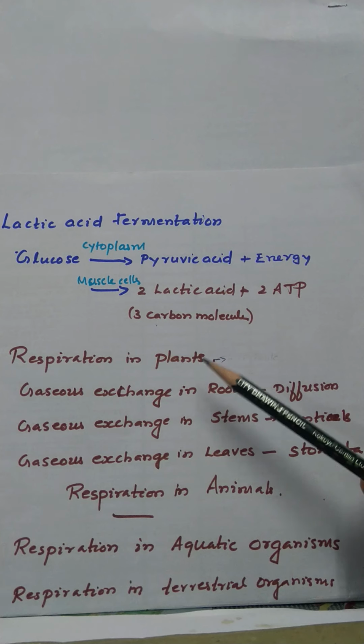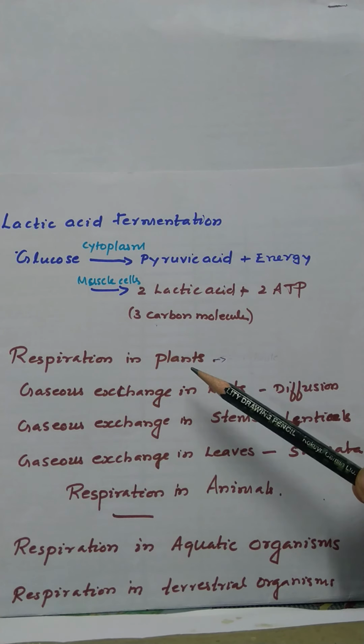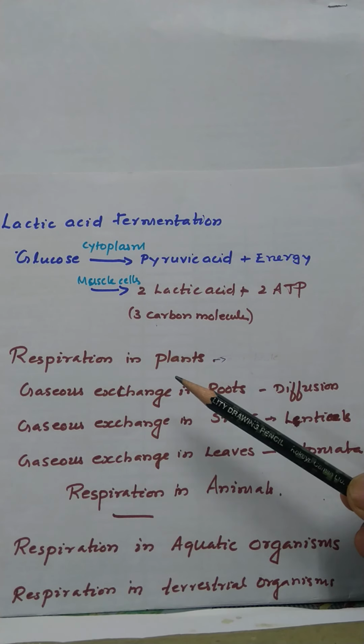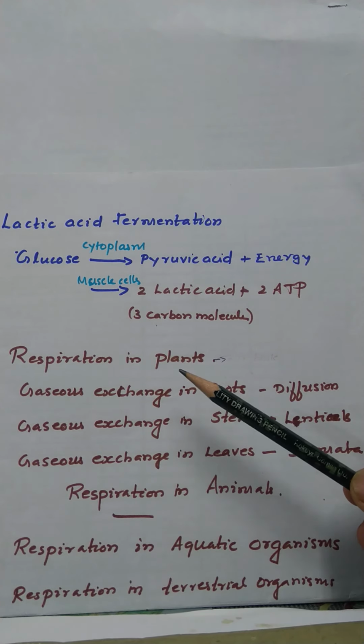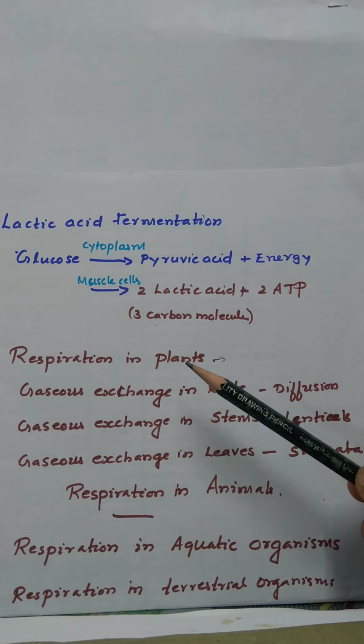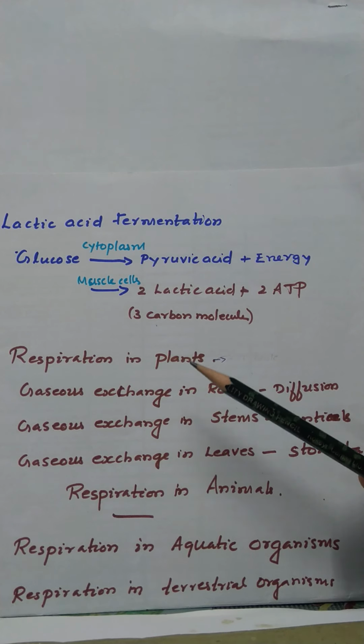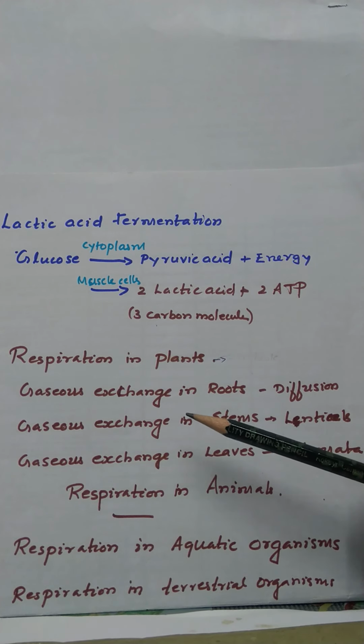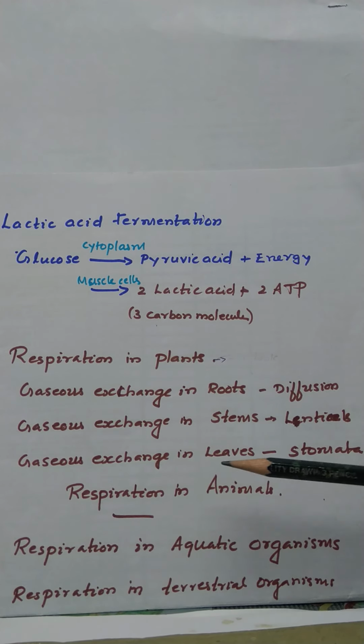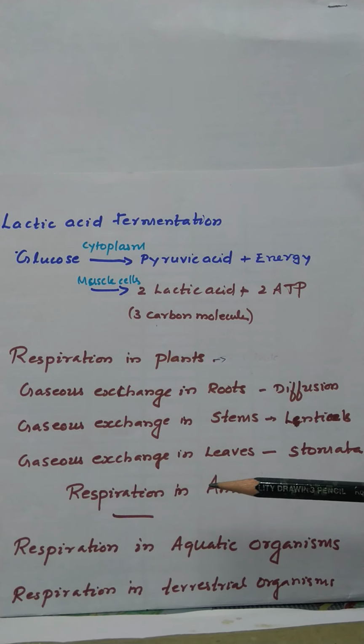Okay, then next is respiration in plants. We all know that plants do not have any special organ to perform respiration. So the exchange of gases takes place through stomata and the large intercellular spaces in plants. So the root, stem and leaf of a plant are involved in this process.